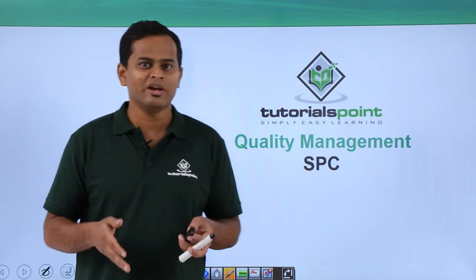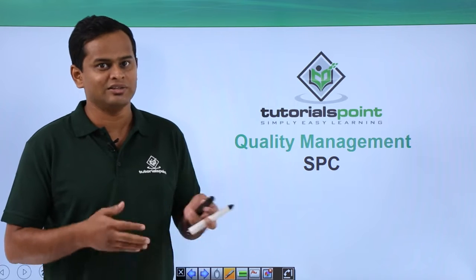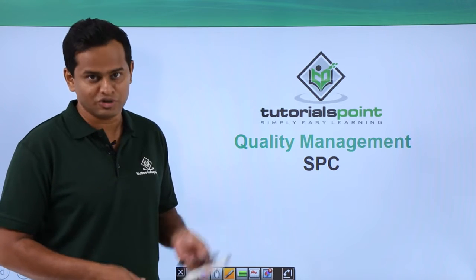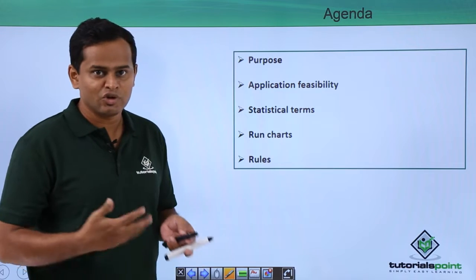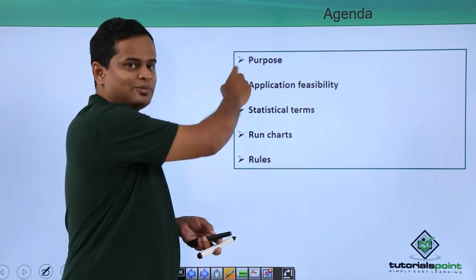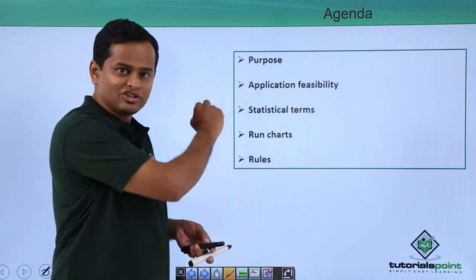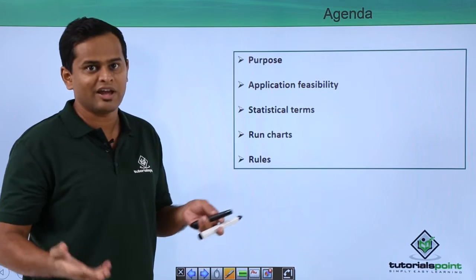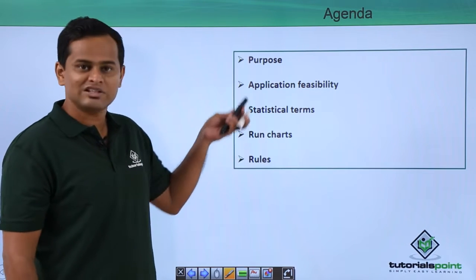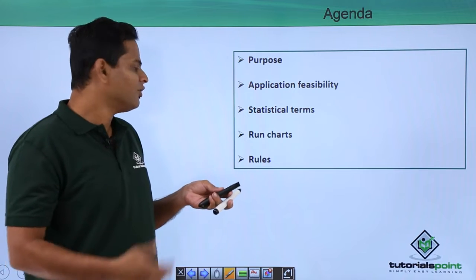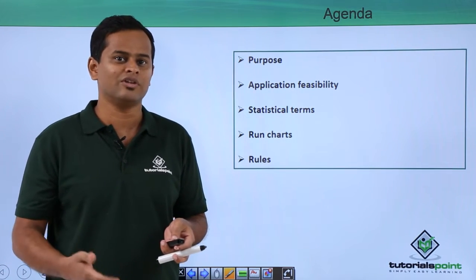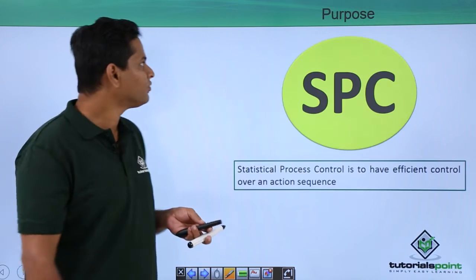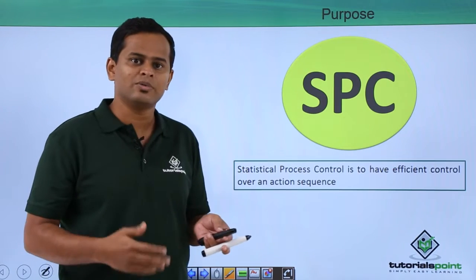In this video, we will be understanding quality management and in that statistical process control. These are all the various subtopics that we will be covering. Need for the SPC and then application feasibility of where we can have the statistical process control, statistical terms, run charts and also certain rules in the SPC that we have to use when we are going to apply that. We need to understand the purpose of that.